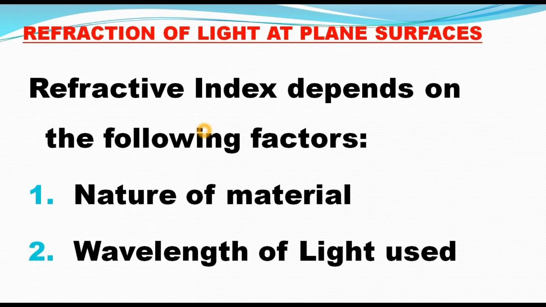So different materials have different refractive index values. Why? The refractive index depends on some factors. What are they? The refractive index of a material depends on the nature of the material and the wavelength of light used. We have different colors of light: red color light, blue color, violet, VIBGYOR. So 7 colors are there, and different colors have different wavelengths. So the refractive index depends on the nature of the material and the wavelength of light used.